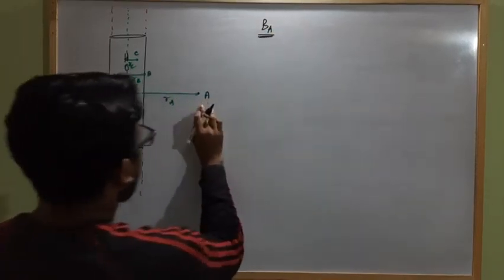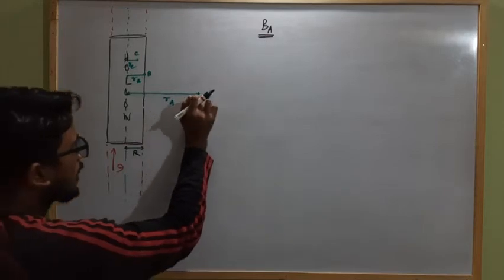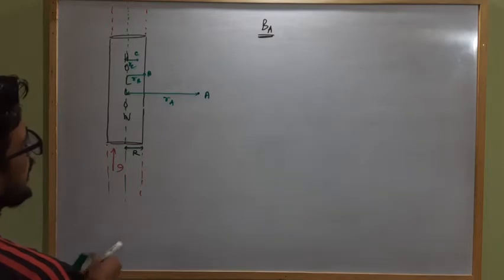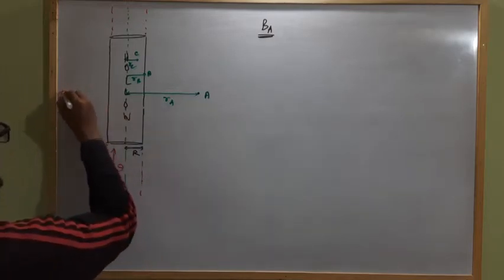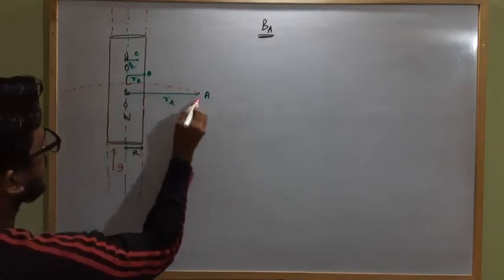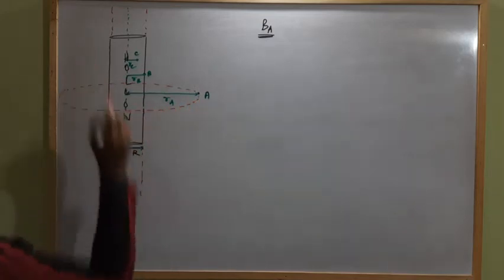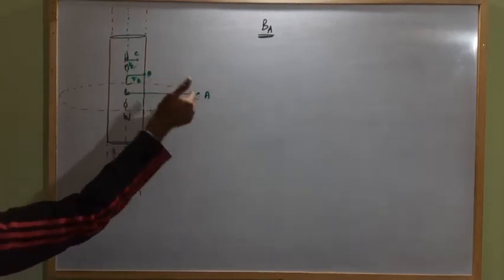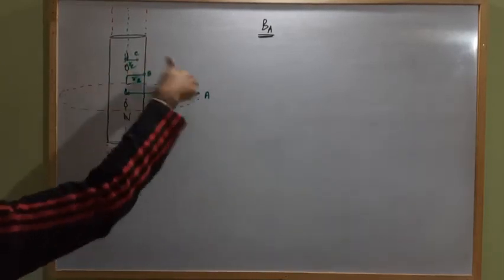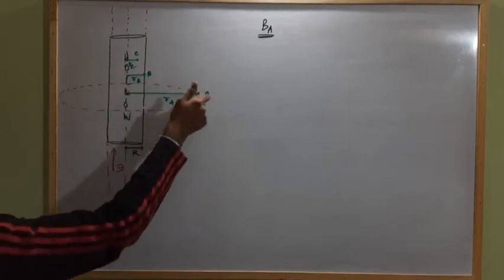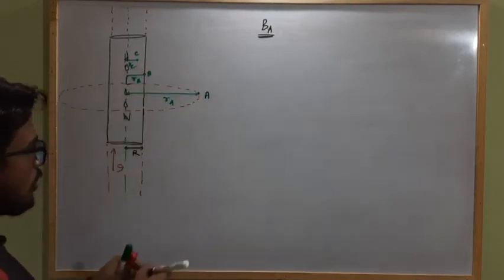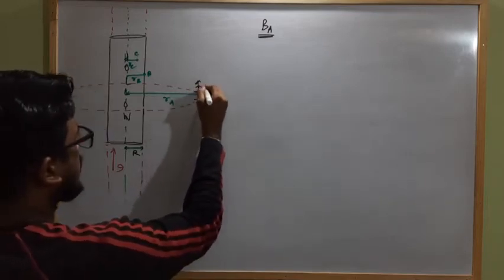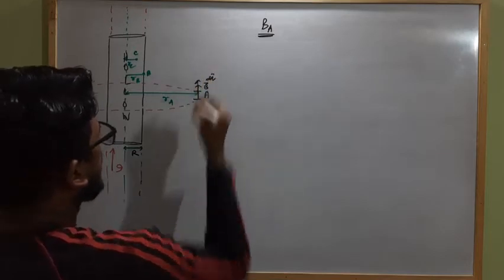So according to Ampere's circuital law, if we want to calculate the magnetic field strength at A, we have to consider an Amperian loop about the point A. So this is the Amperian loop about the point A. If current is like this, at each point the direction of dl will be tangent to this, anti-clockwise, and we are considering the dl vector and B vector in the same direction. So here the dl vector has the direction like this, and at this point the direction of the B vector will be like this. So both are in parallel direction.